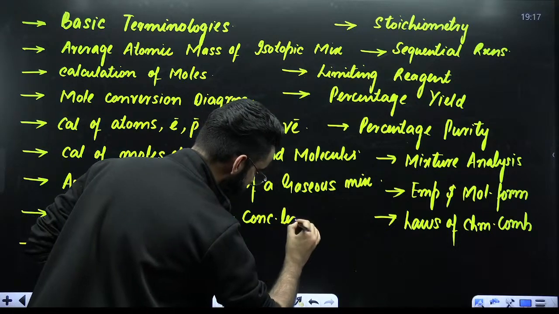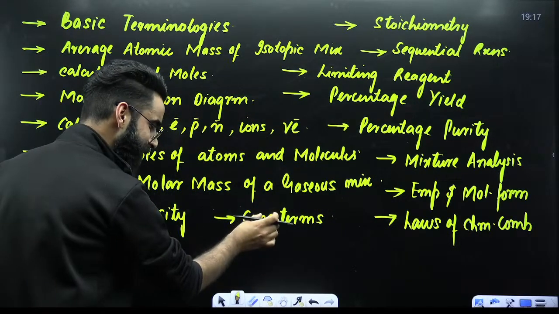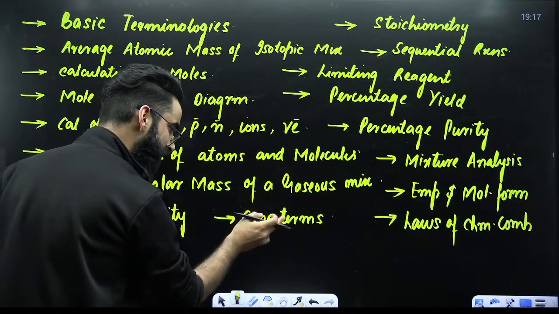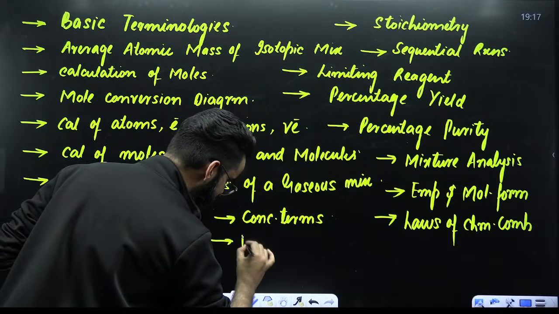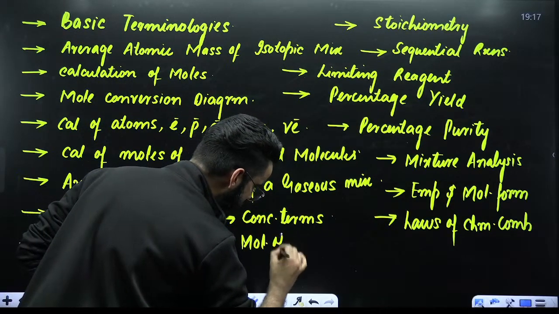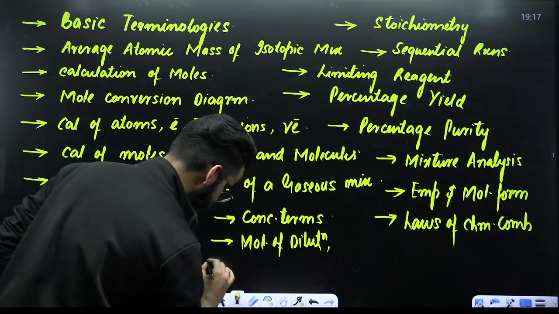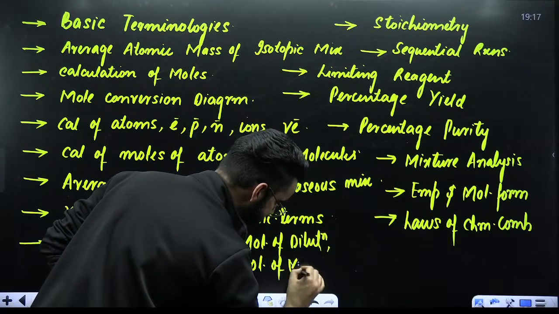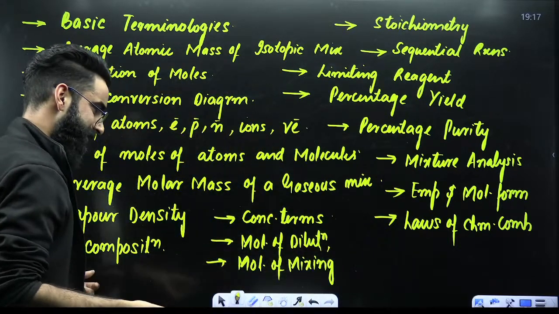Once we are done with the laws of chemical combination, then we shall be starting the concentration terms, which involves weight by weight, weight by volume, volume by volume, mole fraction, molarity, molality, normality, and parts per million, parts per billion. Right after that, we shall be discussing about the molarity of dilution. Similarly, we shall be discussing about the molarity of mixing of reacting as well as non-reacting solutions.